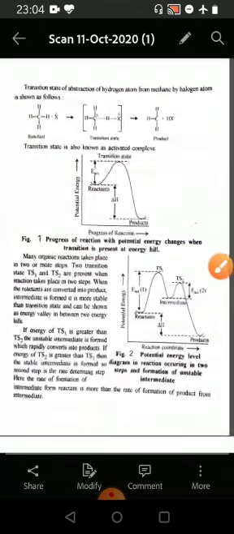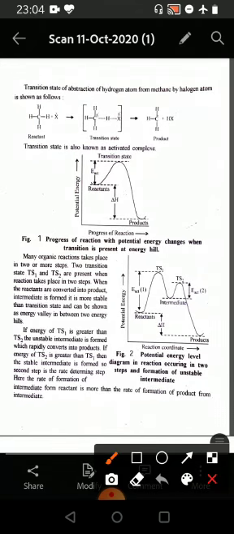Transition state of abstraction of hydrogen atom from methane by halogen atom is shown as follows by the halogen free radical. So we see that here methane reacts with the halogen free radical and a transition state is formed in which the bond between C and H is in the process of breaking and the bond between H and X is in the process of making, and then the bond between C and H undergoes homolytic fission and the methyl radical and HX is produced. Transition state is also known as activated complex.